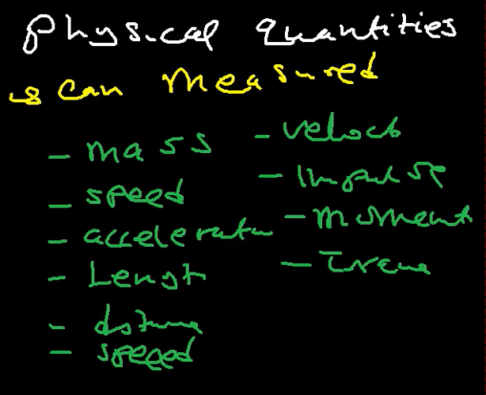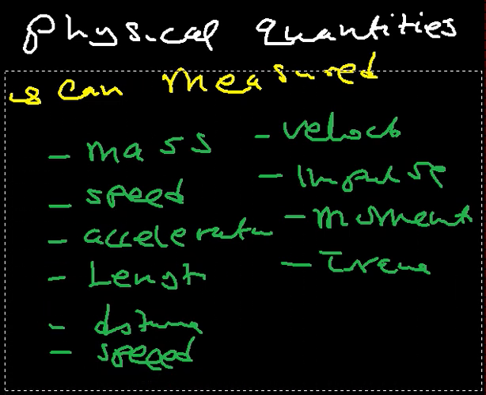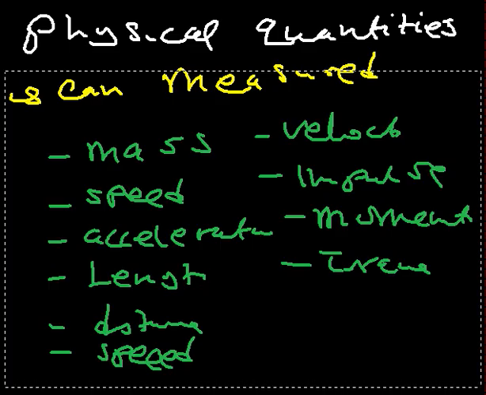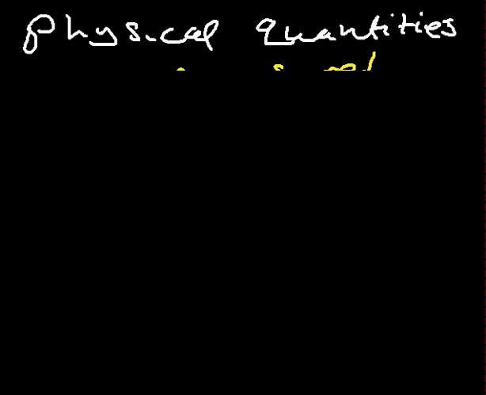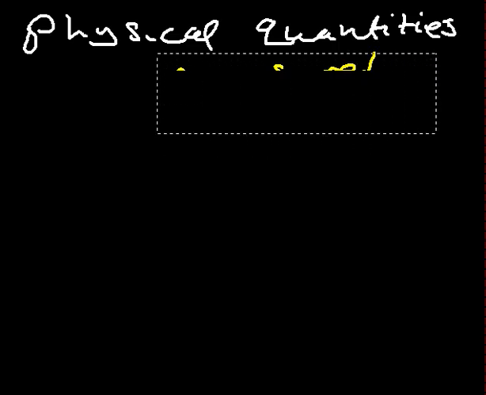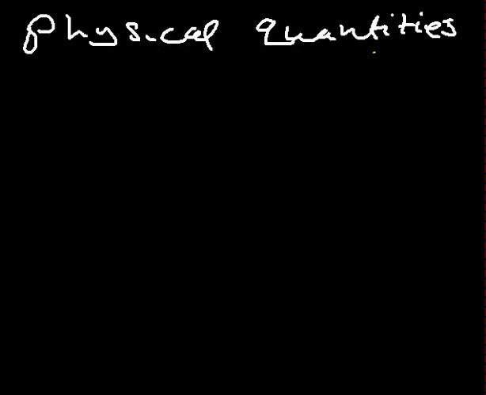So now, these physical quantities are classified into two classes. We have what you call the fundamental physical quantities. These are the quantities that cannot be expressed in terms of the others. We have the likes of, let's say, the mass. You cannot express the mass in terms of anything else.